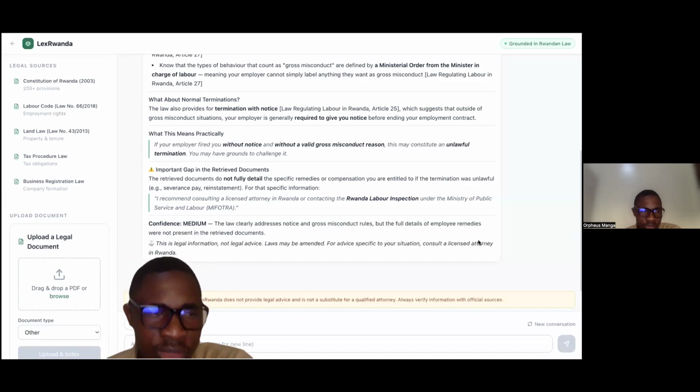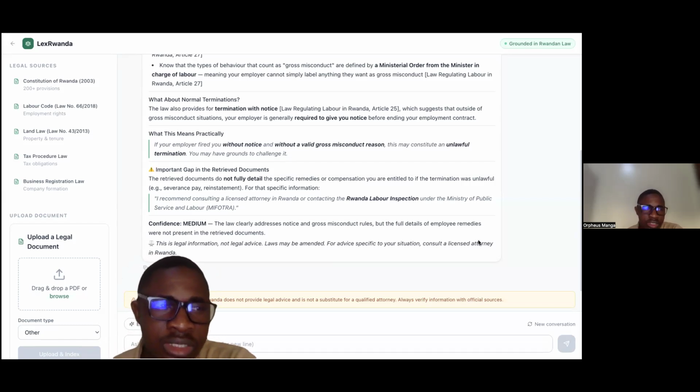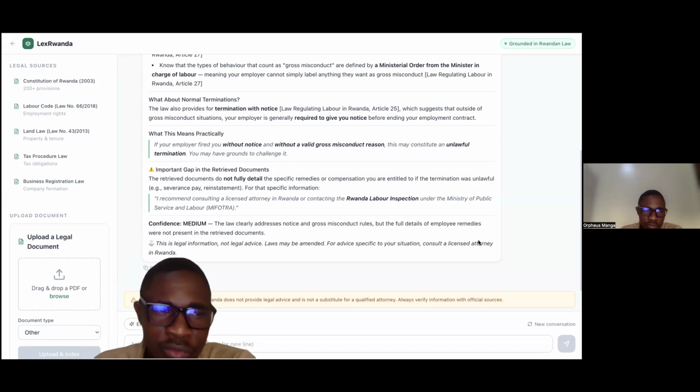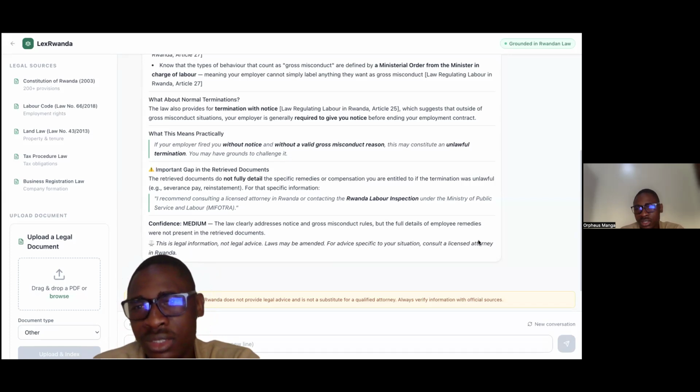So in Rwanda, the law is public, but legal understanding isn't. Most citizens can't afford a lawyer for basic questions. A lot of basic questions might need to be asked by citizens. For example, can my landlord just evict me from where I'm living? Am I owed severance pay? What does the Constitution actually say?